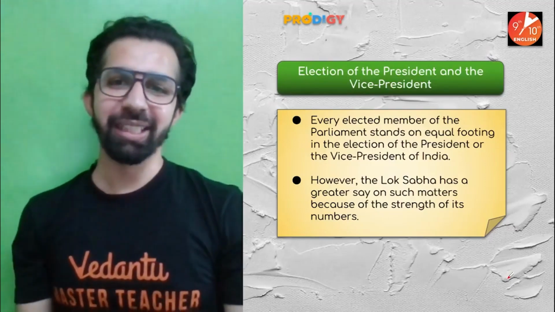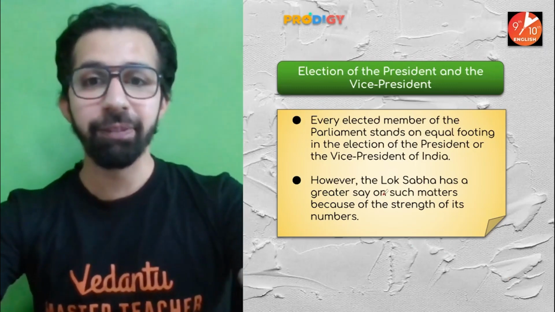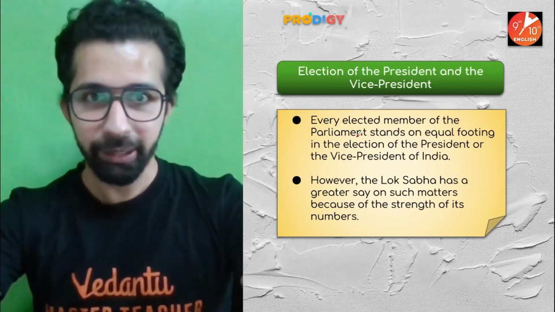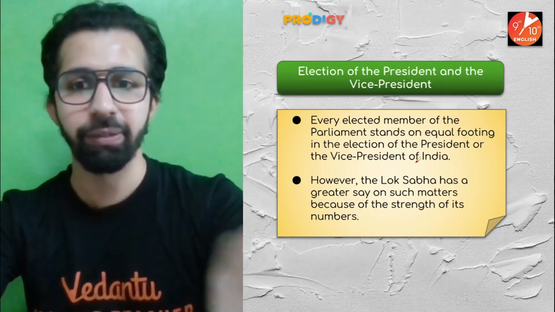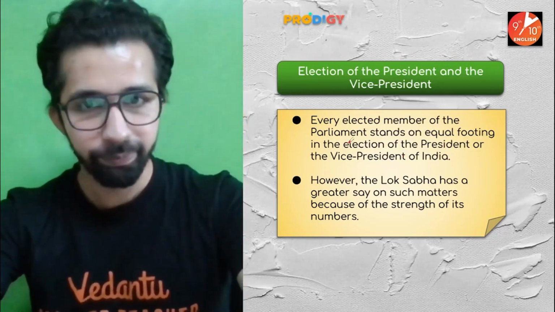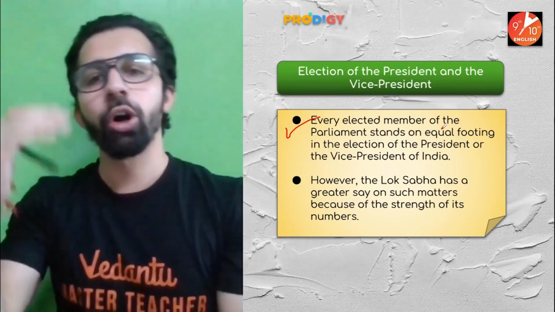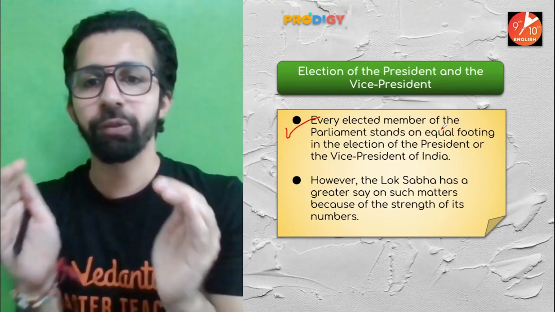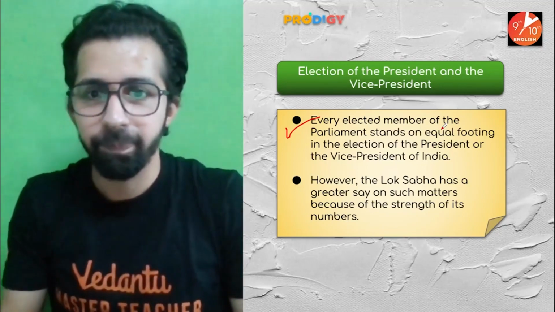Election of the president and the vice president. Every elected member of the Parliament stands on equal footing in the election of the president and the vice president of India. Okay. So every elected member of Parliament, be it a member of Lok Sabha or a member of Rajya Sabha, has the equal right to elect the president and the vice president of India.